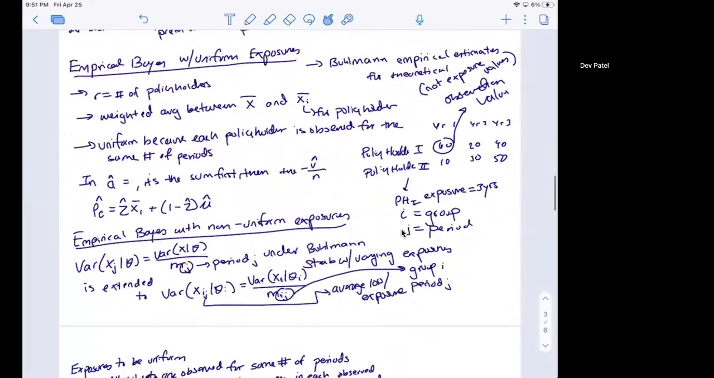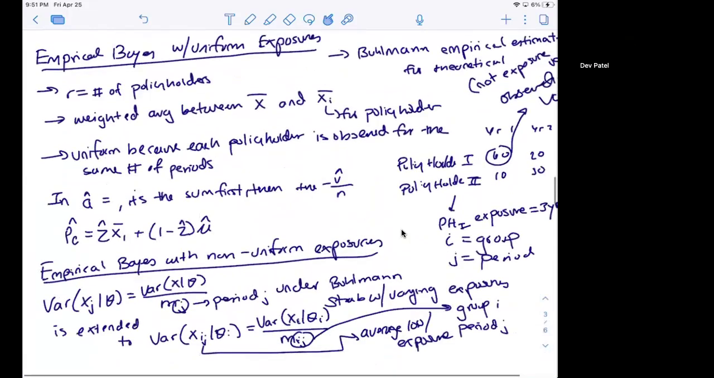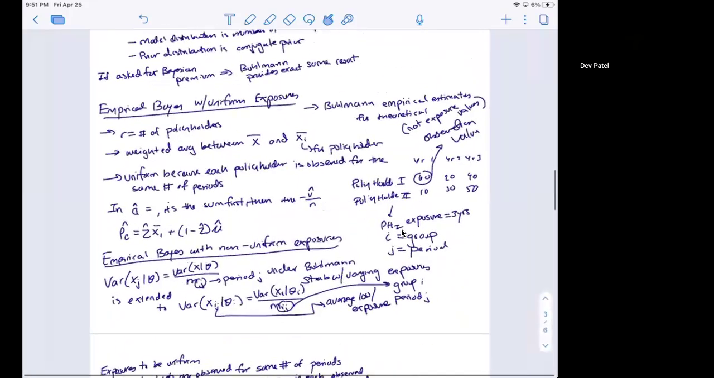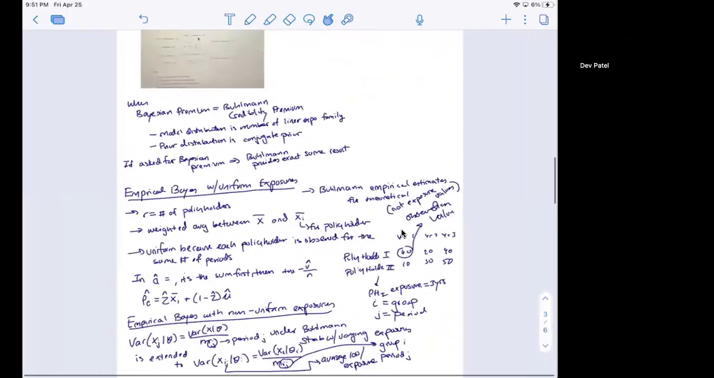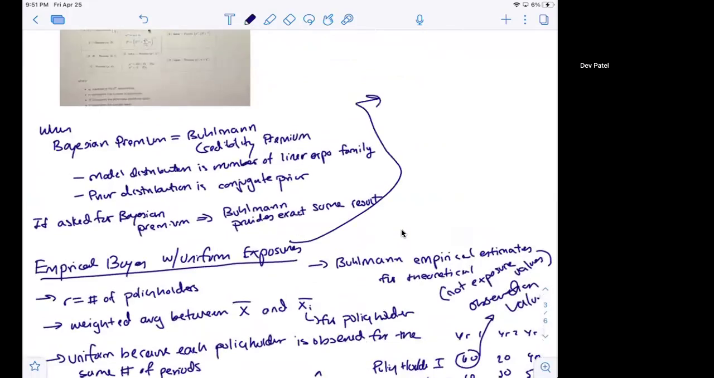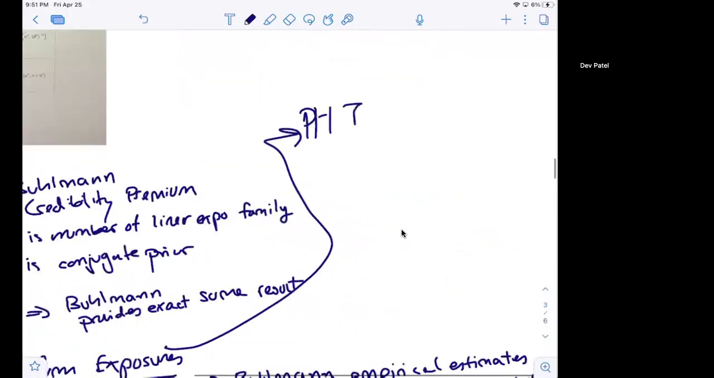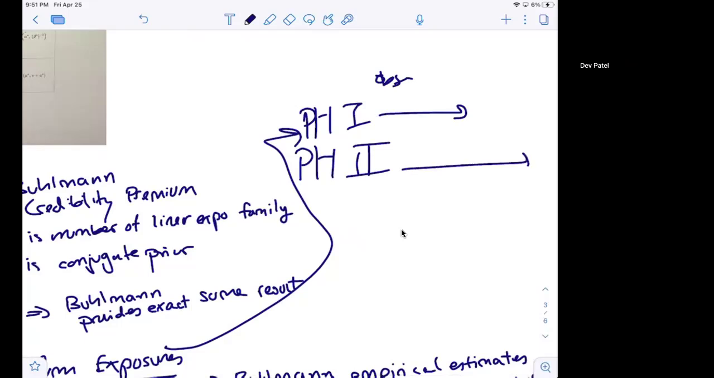Next, we have empirical Bayes with uniform exposures and then empirical Bayes with non-uniform exposures. Again, this is referring to observed data points, but whenever we have these observed data points, we may not have uniform exposures for them. So what do I mean by uniform exposures? Let's say we have policyholder 1 and policyholder 2, and policyholder 1 is only observed for 2 years, and policyholder 2 is observed for 3 years. So that's the first basis of exposures. We don't have the same amount of data available for each of these policyholders.